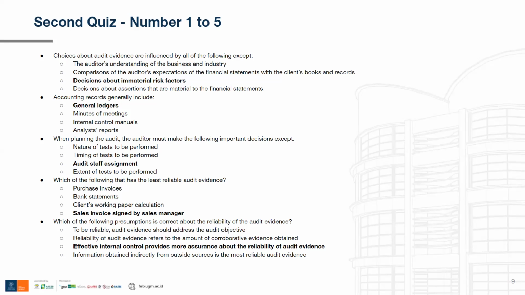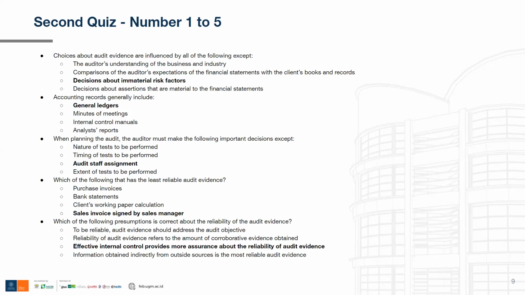Now the last option is, information obtained indirectly from outside sources is the most reliable audit evidence. This one is kind of true, but C is the more correct answer, because sometimes internally provided evidence can be reliable as well.